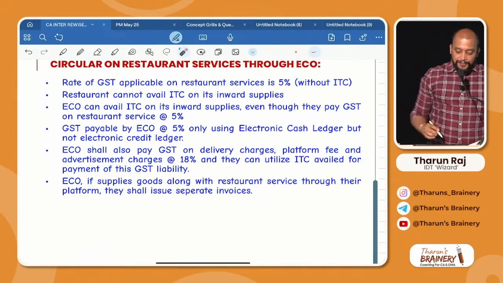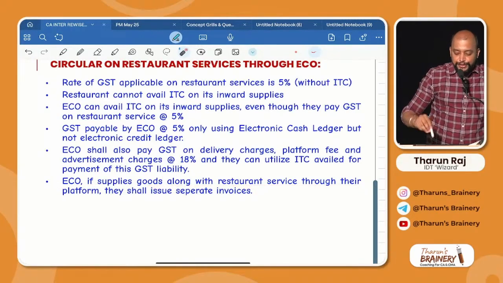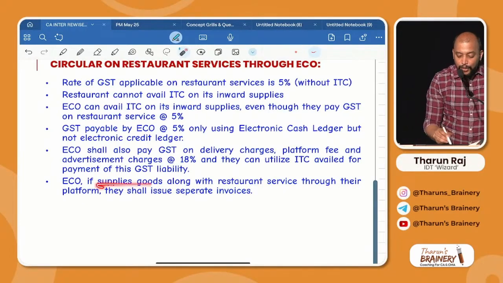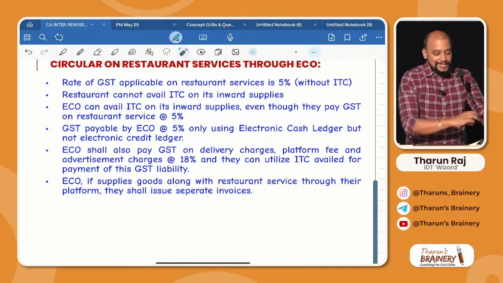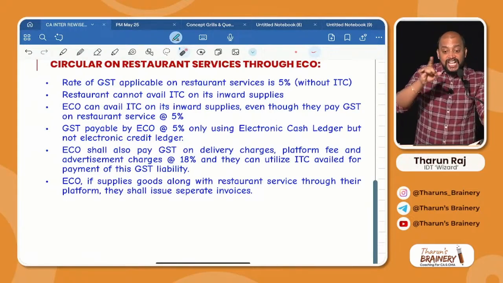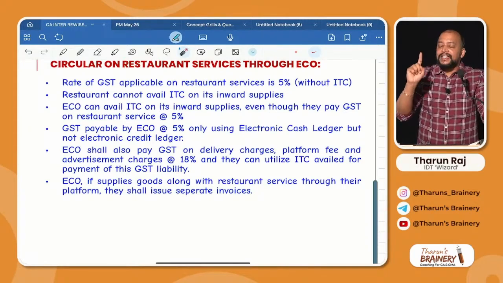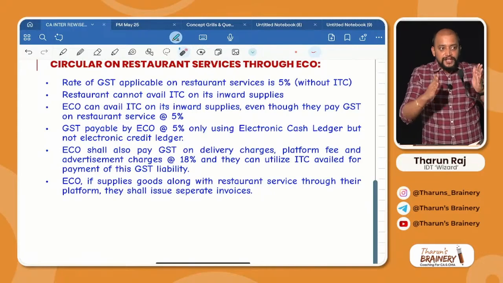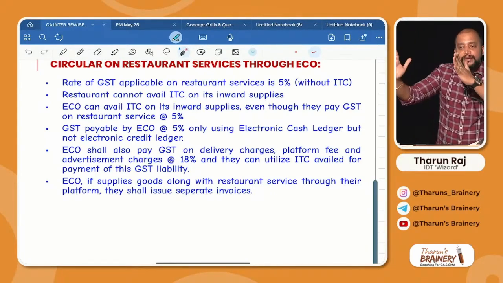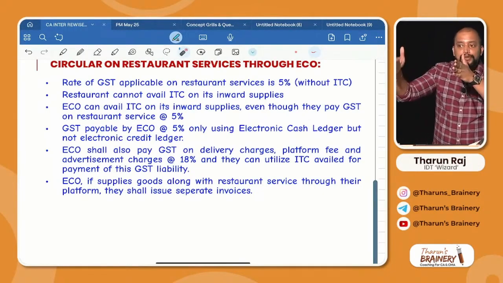Got it? Then e-commerce operator, if supplies goods along with restaurant service through their platform, they shall issue separate invoices. That is, when you buy from Swiggy food as well as commodities. Commodities also you can buy using Instamart, but it will never be one bill. So if you open the app itself, there are two tabs. For food, a separate tab is there. For Instamart, a separate tab is there. If you buy food, separate invoice. If you buy anything through Instamart, separate invoice.